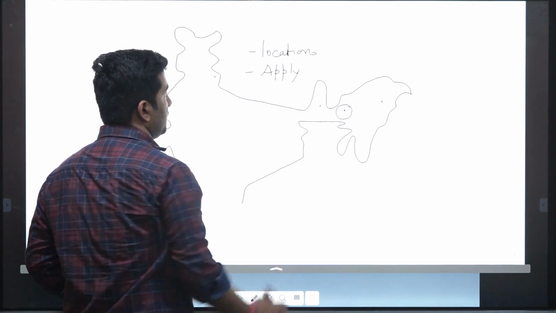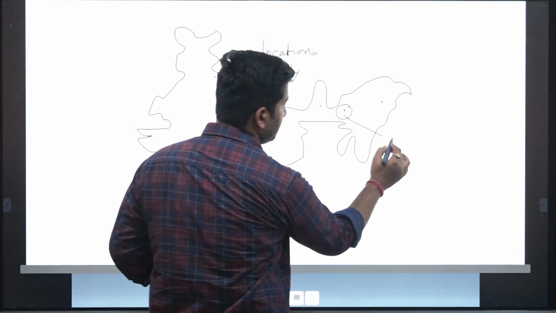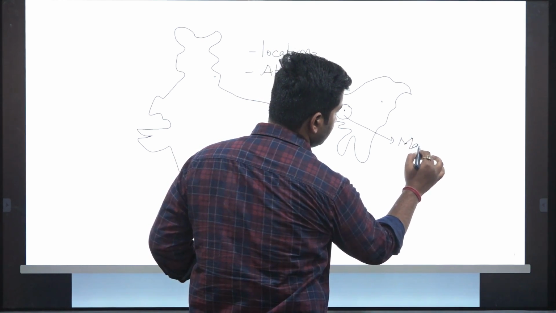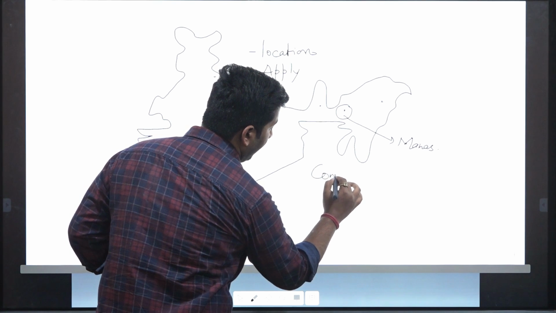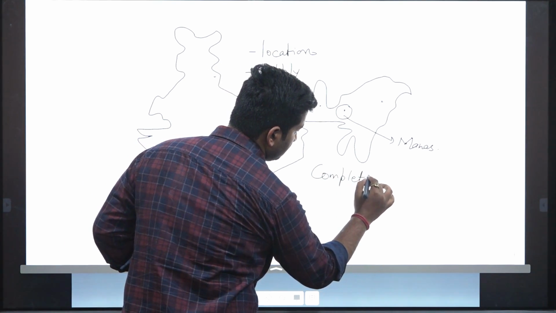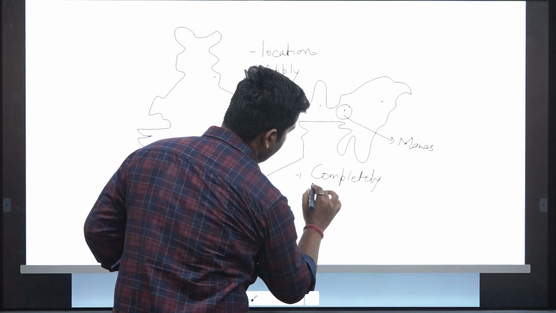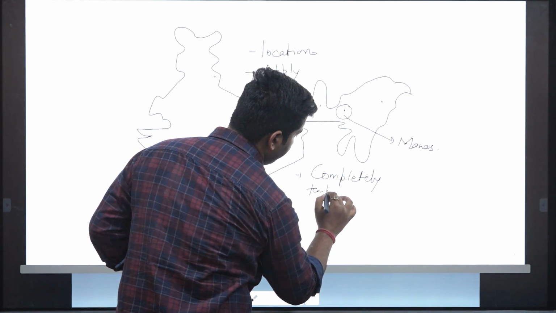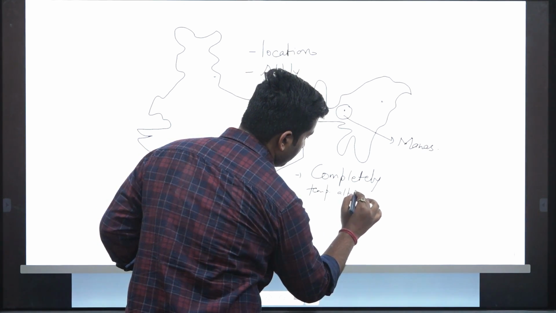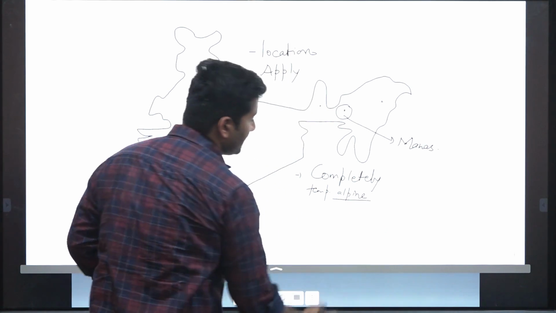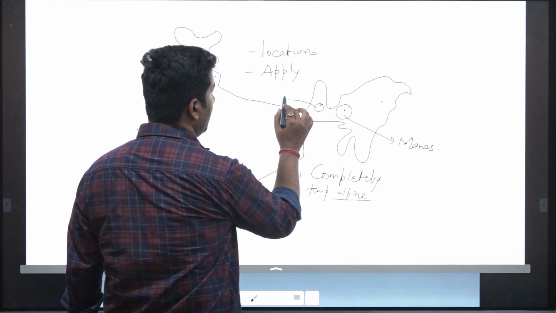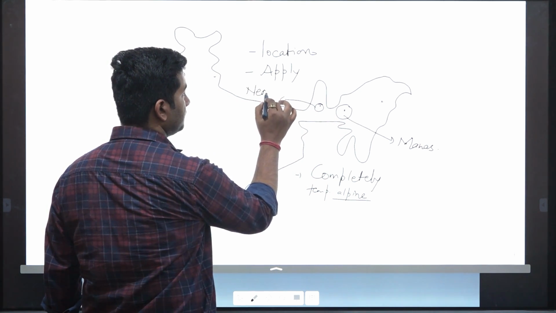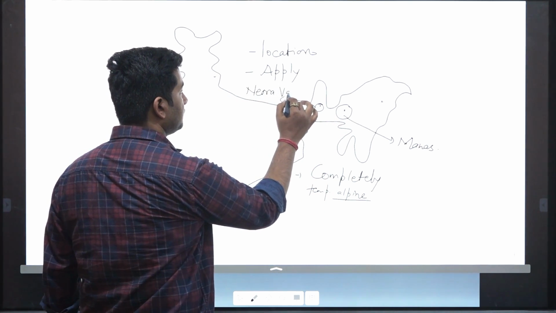Now, this was Manas. The question said completely in temperate alpine. Alpine suggests a mountainous region. Now this is Manas and this is Neora Valley in West Bengal.